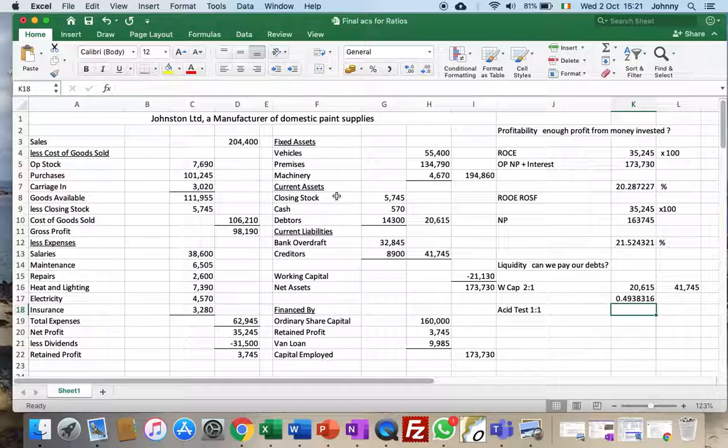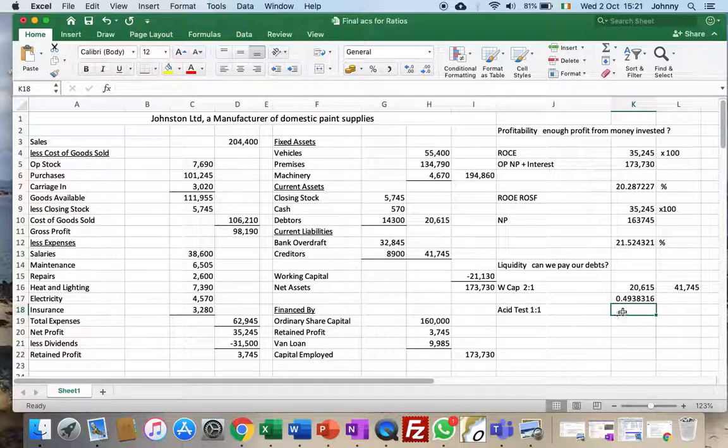Because if the bank sued us and our creditors sued us or threatened to sue us to get the cash to pay our bills, well, we already have 570 in cash. That's available to pay our bills. Our debtors, they owe us 14.3. Now, if we turned around and offered them, let's say, a 5% discount, we would get most of that money quite quickly. The stock, though, the goods sitting on our shelves, it can take quite a while to turn that into cash. So that's why we ignore it with the asset test ratio.